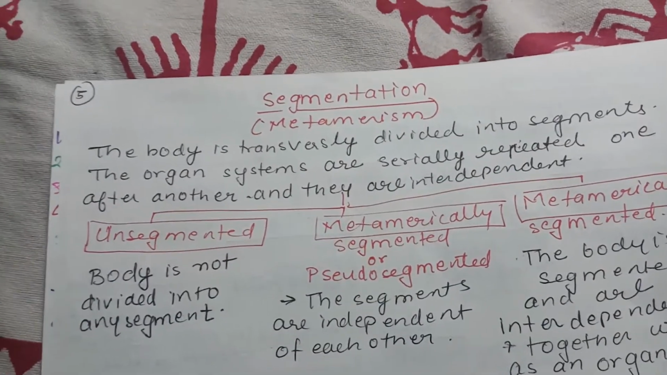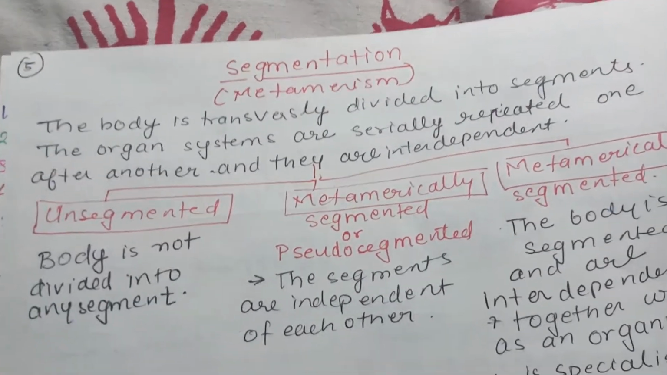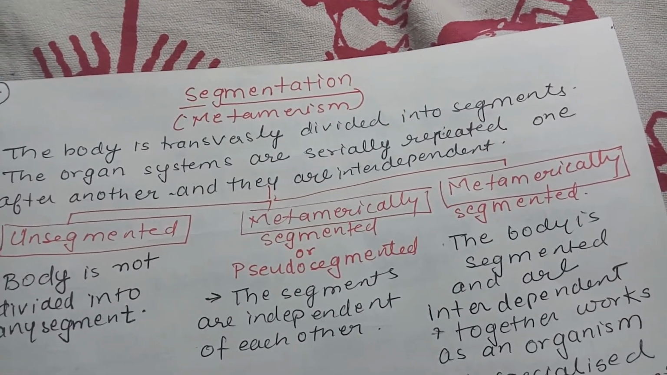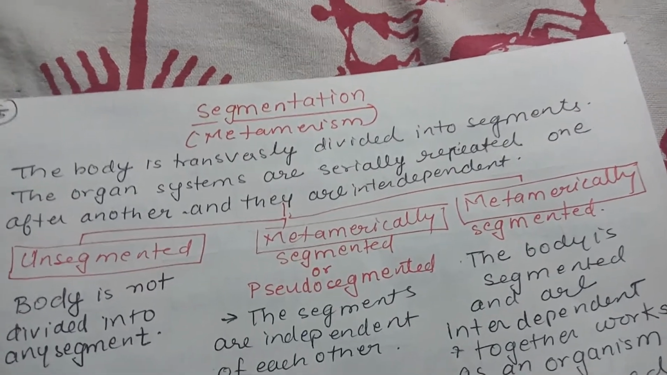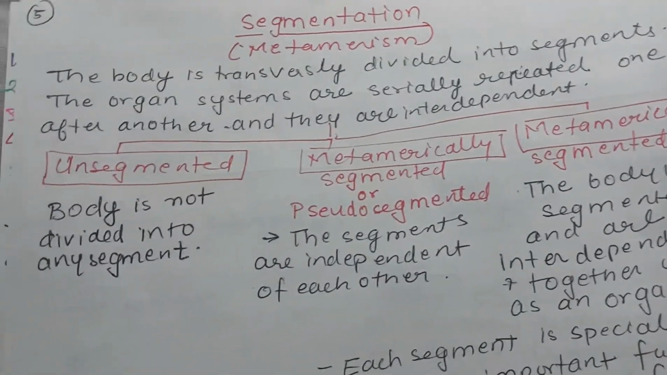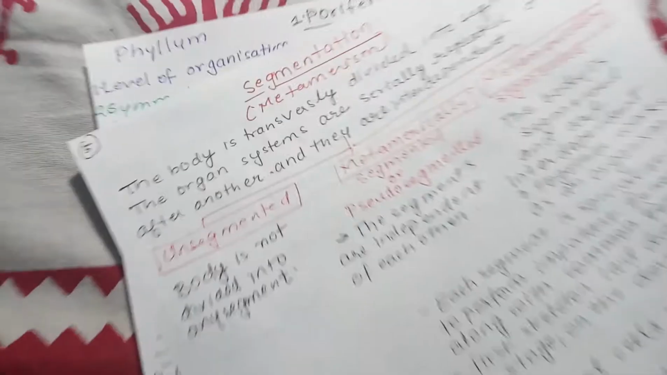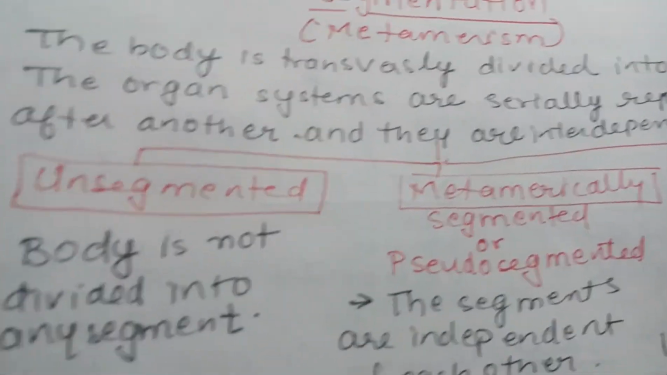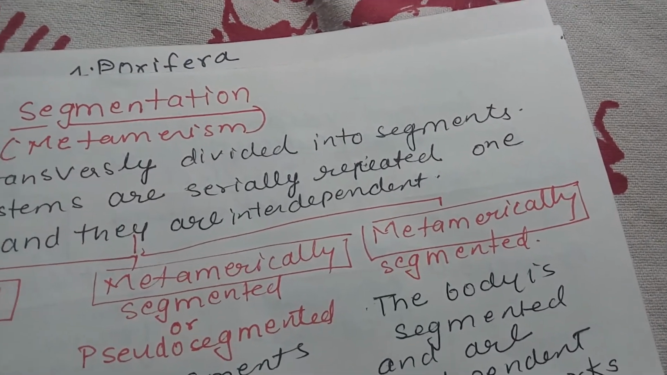Next is the segmentation, which is also known as metamerism. The body is transversely divided into segments and the organ systems are serially repeated one after another and they are interdependent. So this is the basic feature of metamerism. Then on the basis of whether they have true segmentation or they do not contain segments, they are known as unsegmented, pseudo-segmented and metamerically segmented.